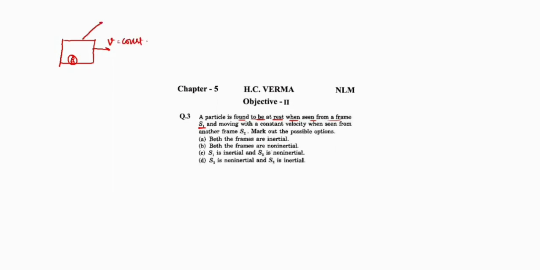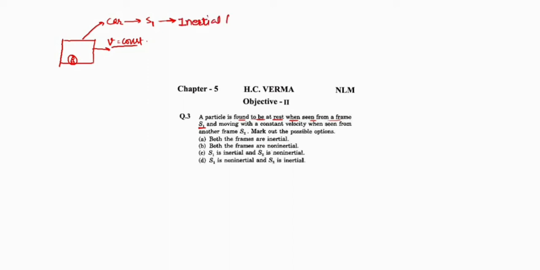This car is called frame S1. Now tell me whether the particle is in rest in this frame. Yes. Question says the particle is found to be at rest when seen from a frame S1. Tell me S1 is inertial or non-inertial. If we say the car is moving with constant velocity, we will say it is inertial frame.